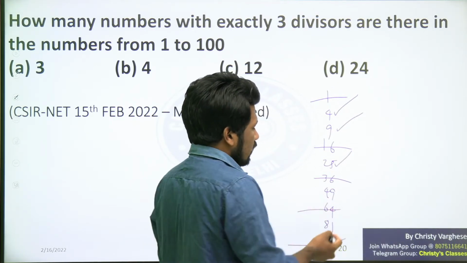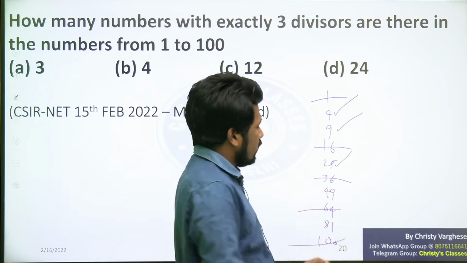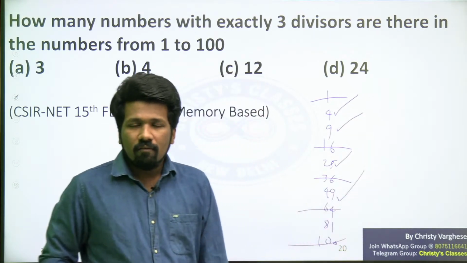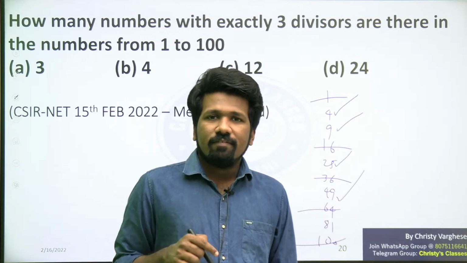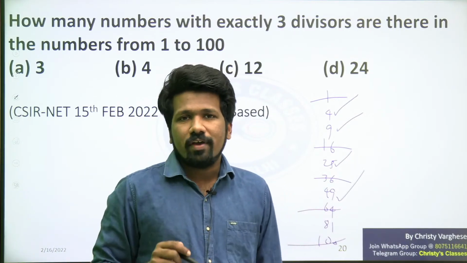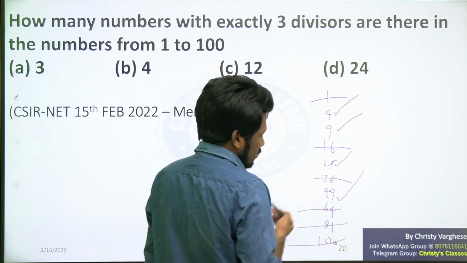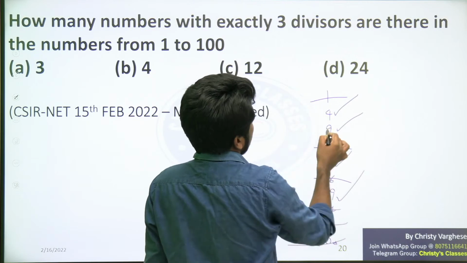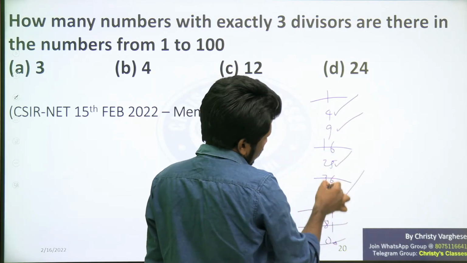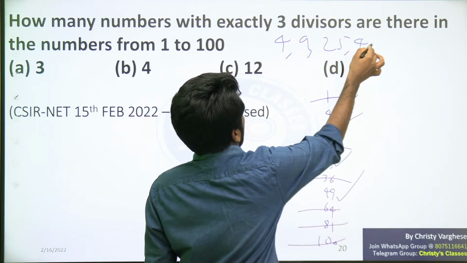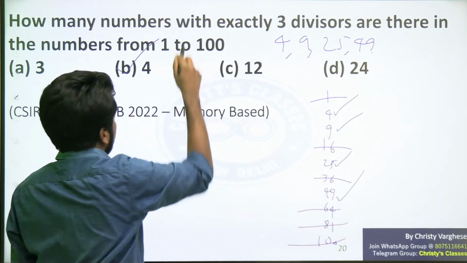49, will it work? Let us check. 1, 49, 7, we already discussed. That is working. 81, what about 81? 1 and 81 are there. 9 is a factor, but 27 and 3 are also factors. So more than 3 factors, and 81 also does not work. So which are the numbers that work? 4, 9, 25, 49. So 4 such numbers are there.